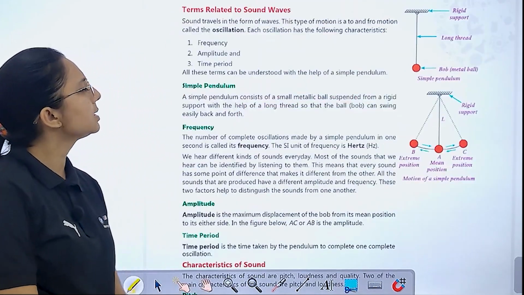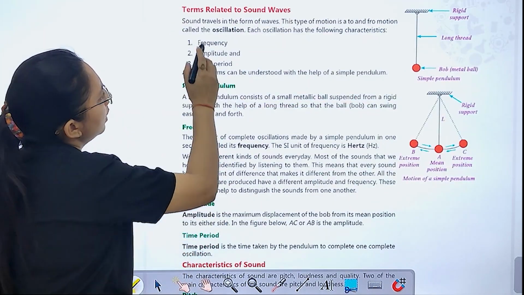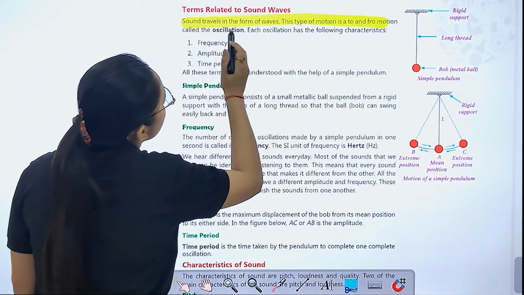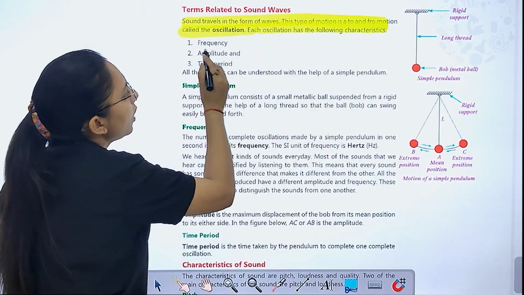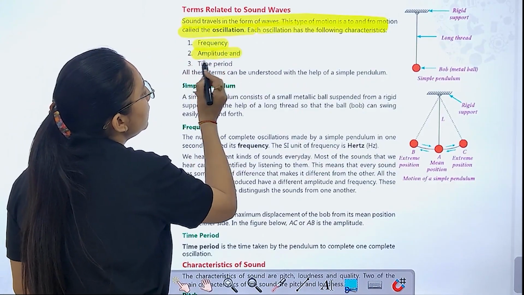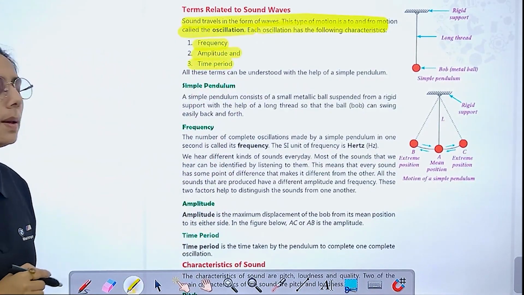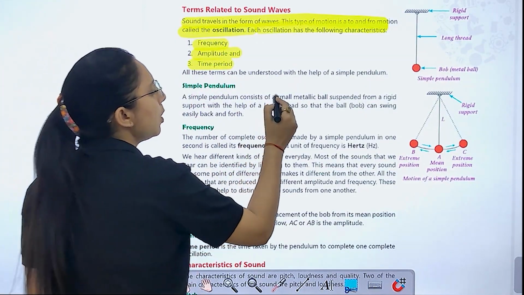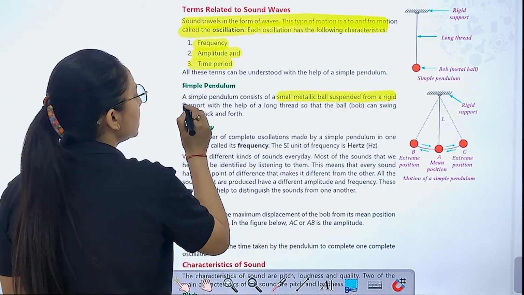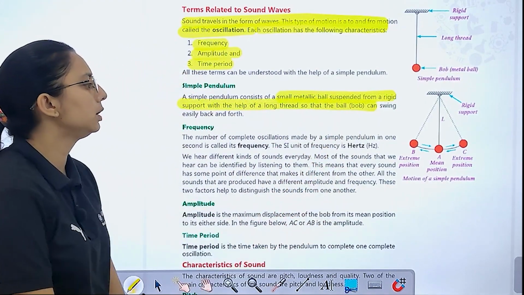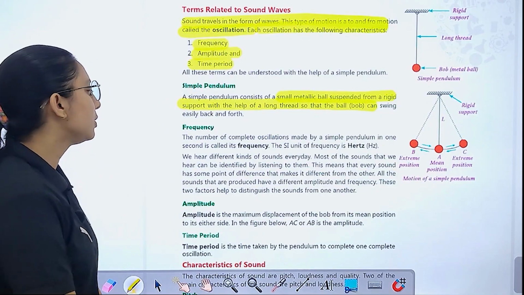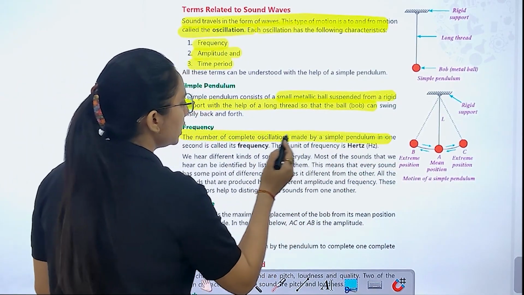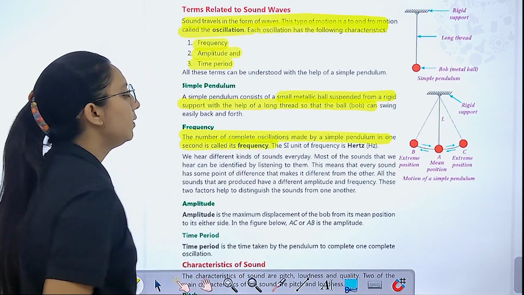Right? Next are related terms. We have sound travelling in the form of waves. This type of motion is to and fro motion, which we call oscillation. The characteristics are frequency, amplitude and time period. First is the simple pendulum. It consists of a small metal ball suspended from a rigid support with the help of a long thread, so that the ball can swing easily back and forth. Next is frequency, the number of complete oscillations made by a simple pendulum in 1 second.